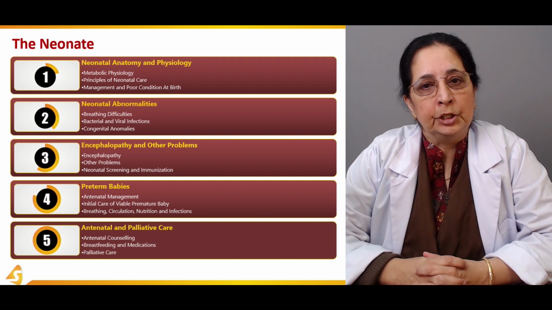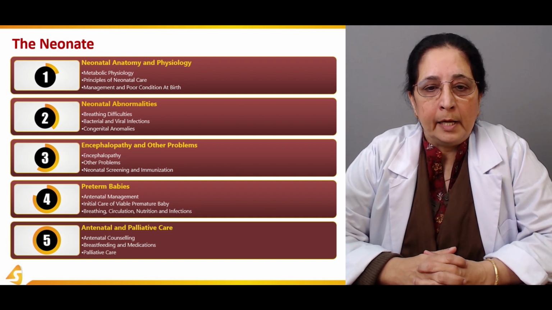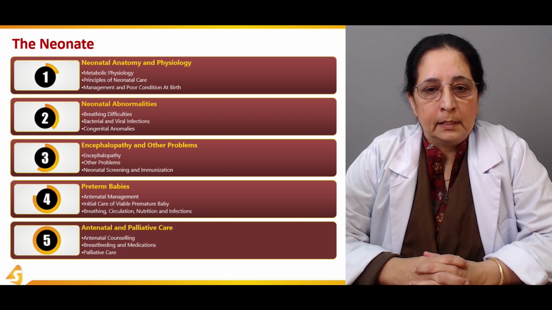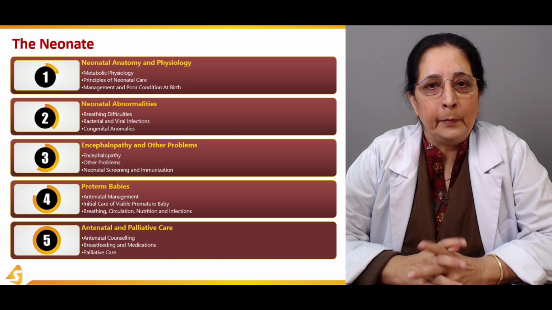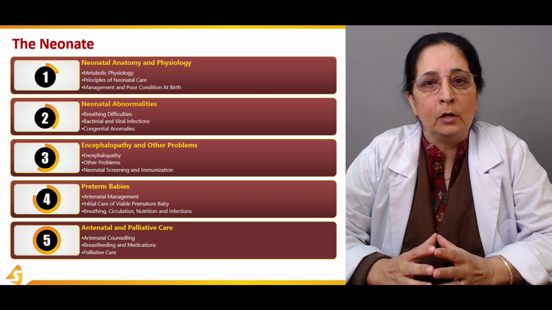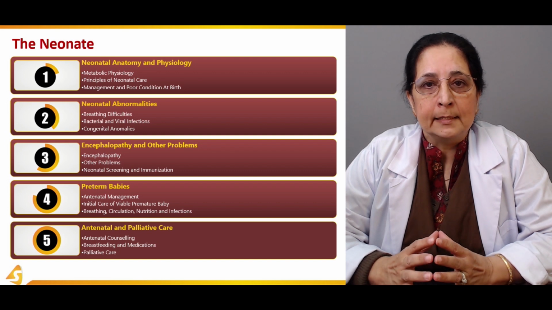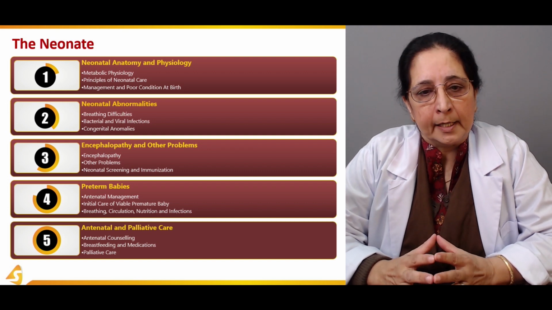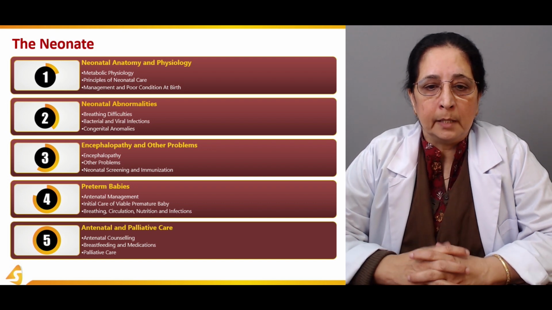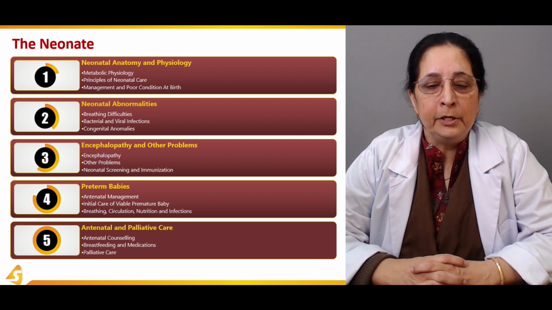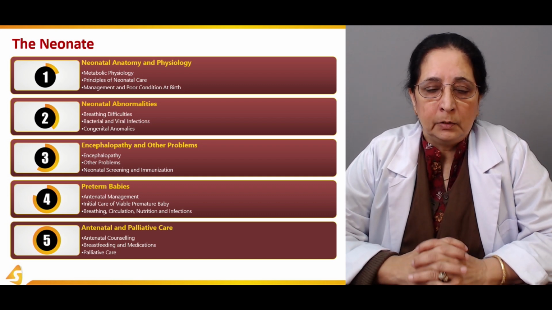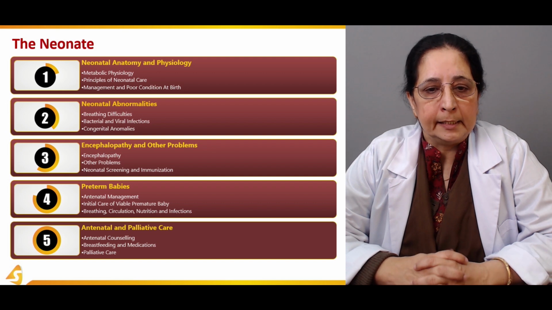In the third section, we will talk about encephalopathy and other problems. And encephalopathy is the abnormality or pathology of the brain. Cephalo is for the brain, so encephalopathy. Then we will talk about some other problems and then neonatal screening and immunization. So that will be covered in the third section.